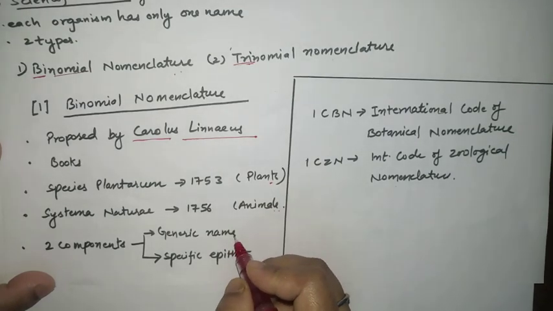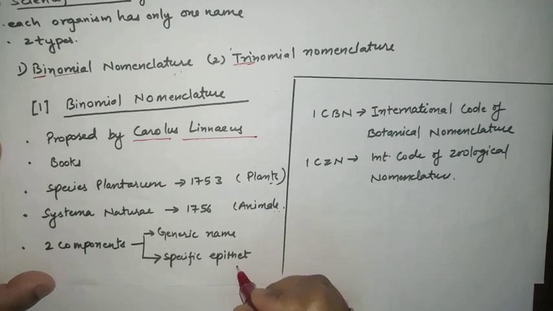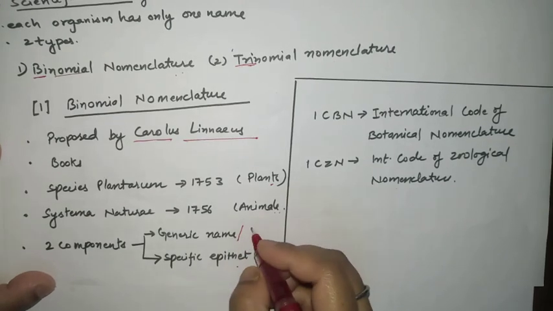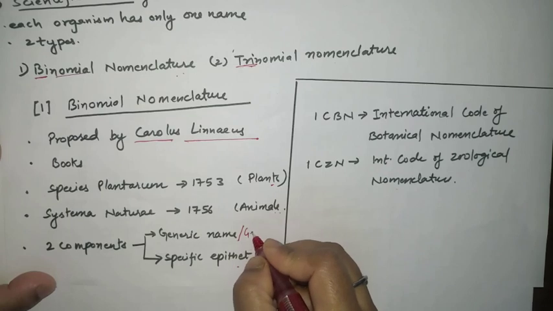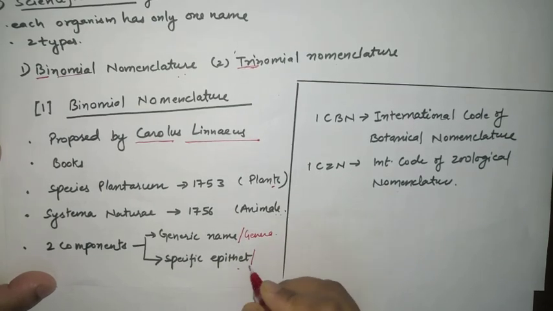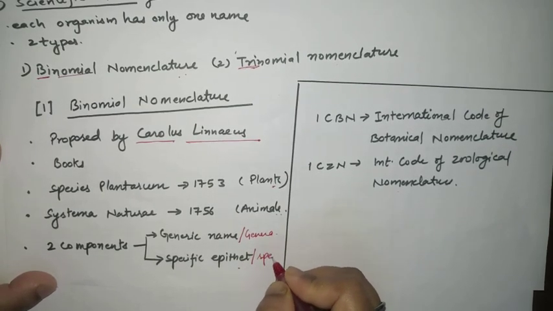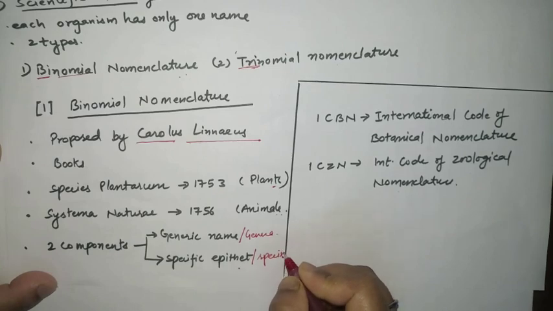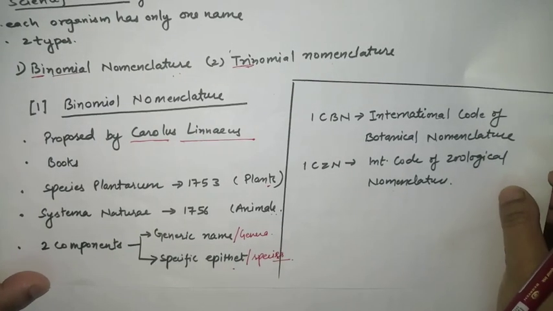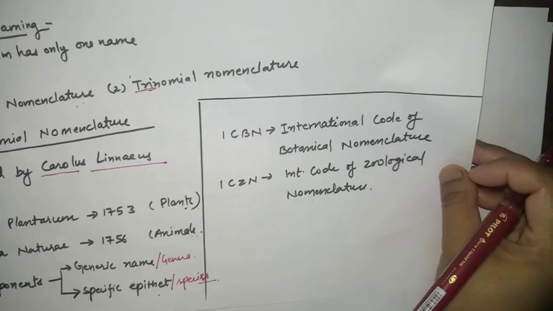The first one is the generic name and the second one is the specific epithet. In another language, another name you can say is genera. I think you might have studied about genera and species. Clear? Further on we will study more about it.